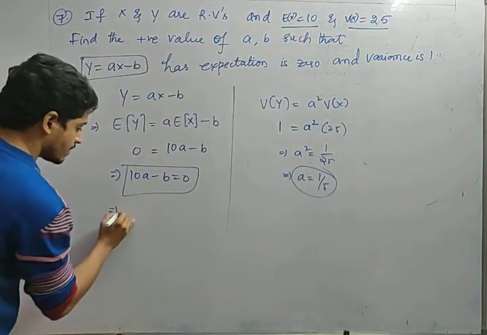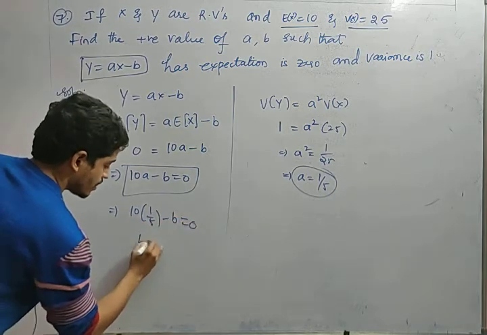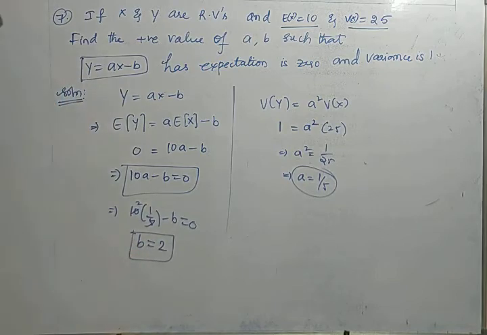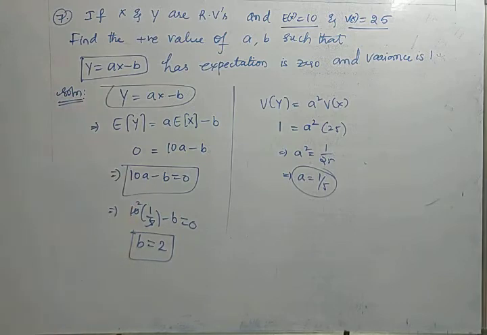So we got the value a, 1 by 5. Substitute here, we will get b. 10 into 1 by 5 minus b equal to 0. b equals 5 2's are 10 here. So b equals 2. So a equal to 1 by 5 and b is equal to 2. These are the a and b constant values. By using the given data, we just applied the expectation and variance for this equation and we have obtained a and b values. Okay.